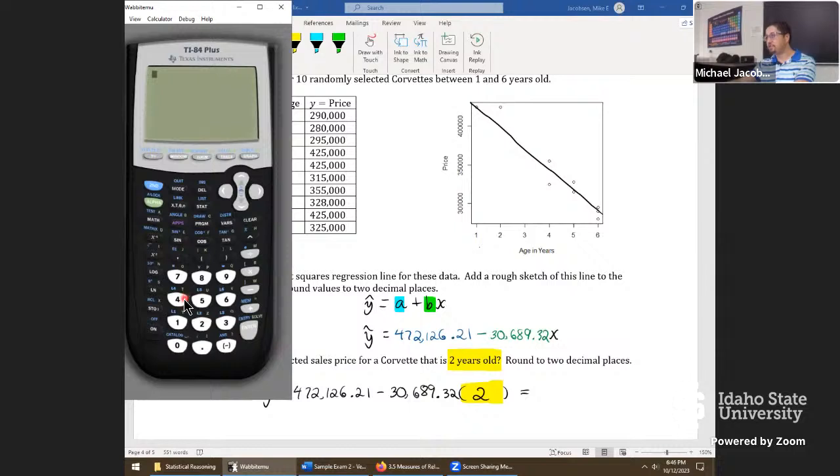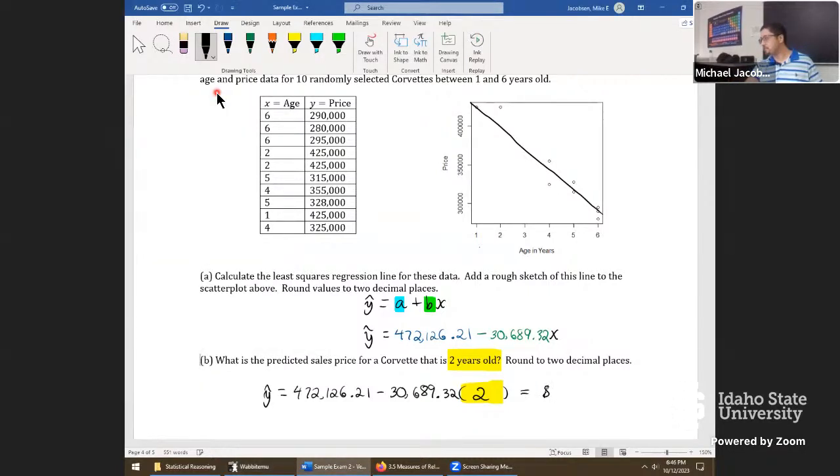It is 472,126. Be wary of the comma. It won't work as expected. Just throw in the numbers in that order. 0.21 minus 30,689 times 2. We get a value of $410,748.21. So 410,748.